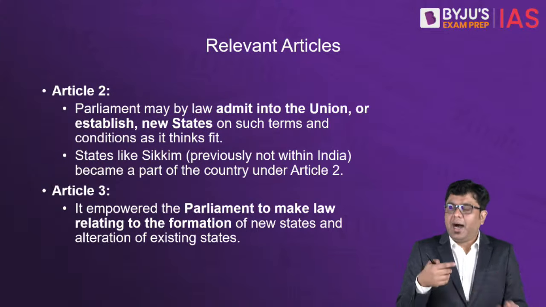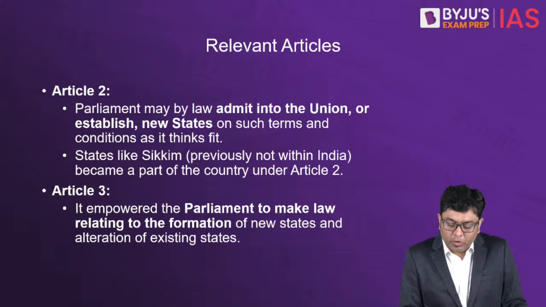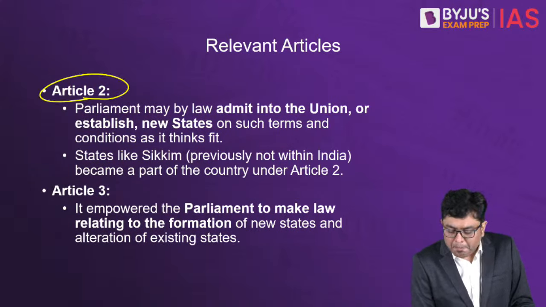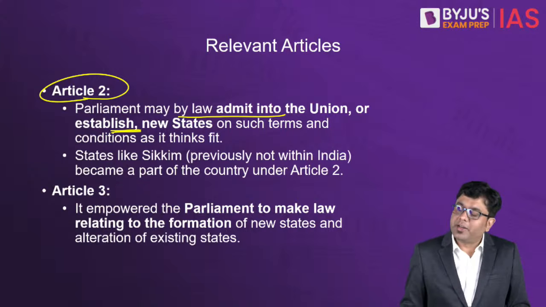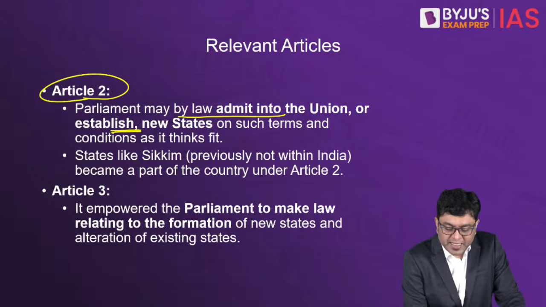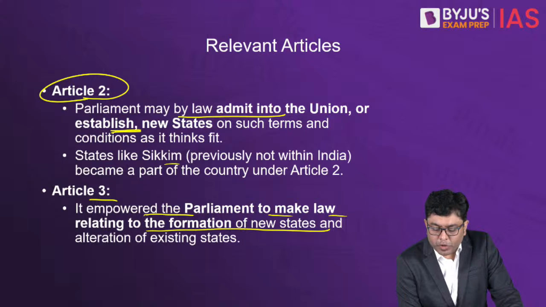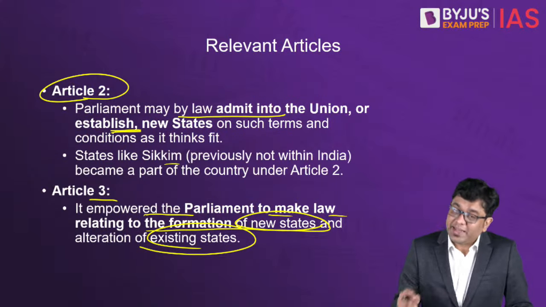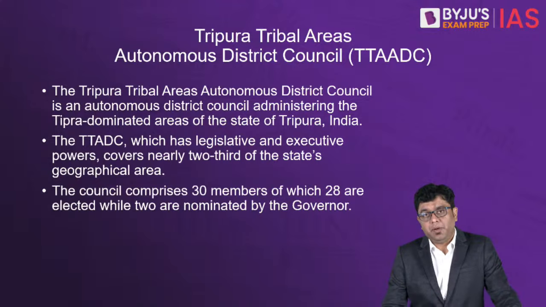Now, as I said, under Article 2 and 3, the Centre has got the power. Under Article 2, the Parliament may by law admit into the Union or establish new states on conditions that it thinks fit. States like Sikkim became a part this way. Under Article 3, it empowers the Parliament to make law relating to the formation of new states and alteration of existing states. So it is under this power that the demand is being raised that this new Tipraland has to be established.